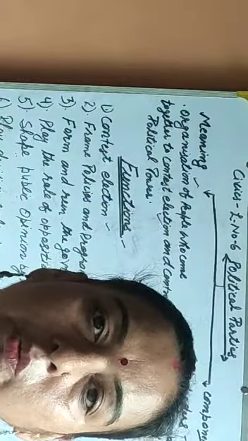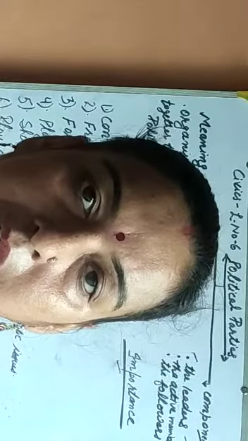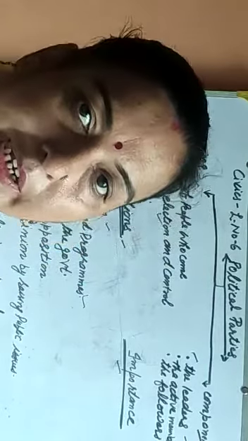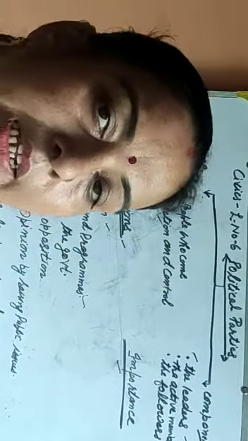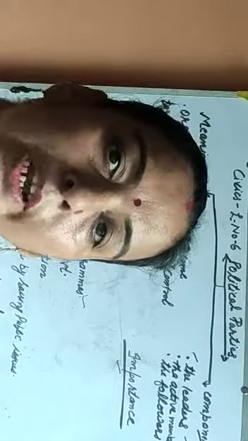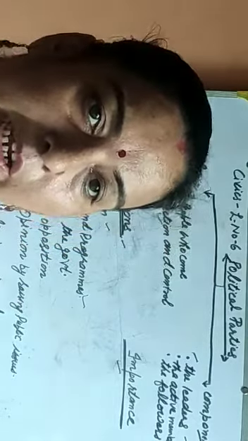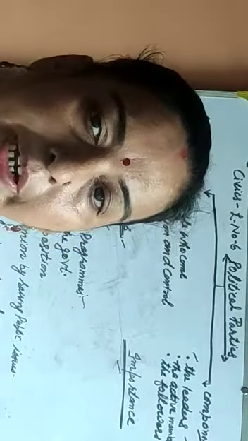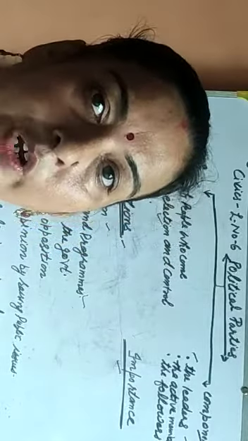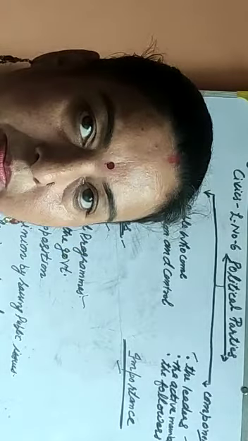In the previous lecture, we completed Economics Lesson 3, Money and Credit. Dear students, today we start Civics Lesson number 6, Political Party. In this lesson, we read what is a political party, how many components a political party has, what are the main functions of a political party, why we need a political party, how many political parties are found in our country, and what are their policies and programs.